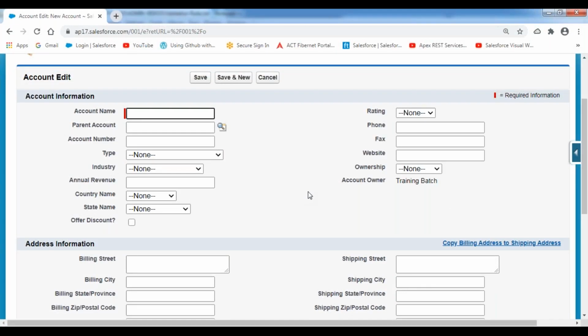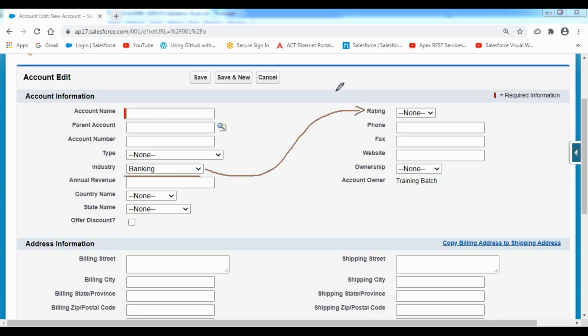Now, whenever I'm creating an account record, suppose I'm selecting the industry value as banking, then compulsorily the rating value should be hot. Compulsorily rating value should be high because banking customers are very valuable customers. I want to give more preference to my banking customers because from them I'm generating huge revenue and getting more profit, so I want to give the high rating for my banking customers.